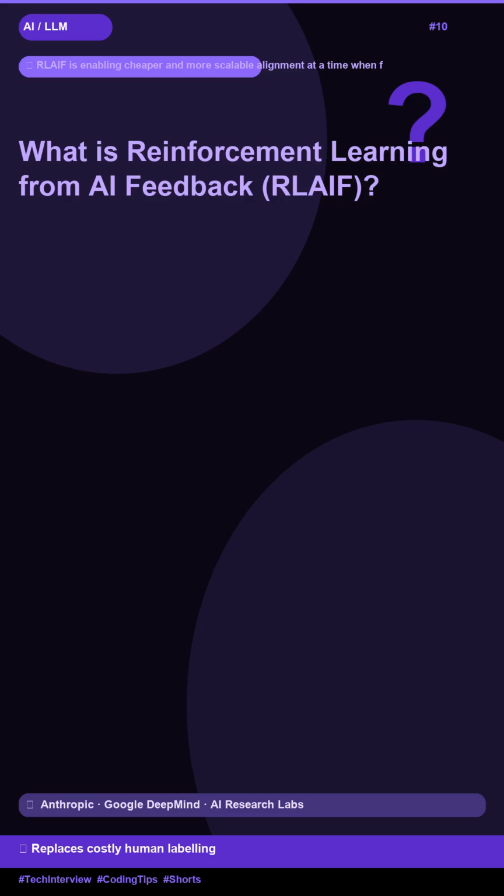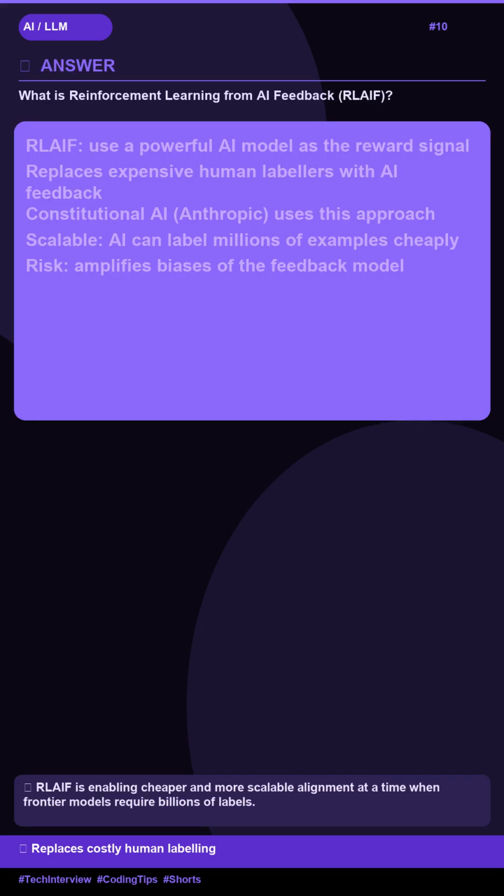RLAIF. Here's the answer. RLAIF. Use a powerful AI model as the reward signal. Replaces expensive human labelers with AI feedback.